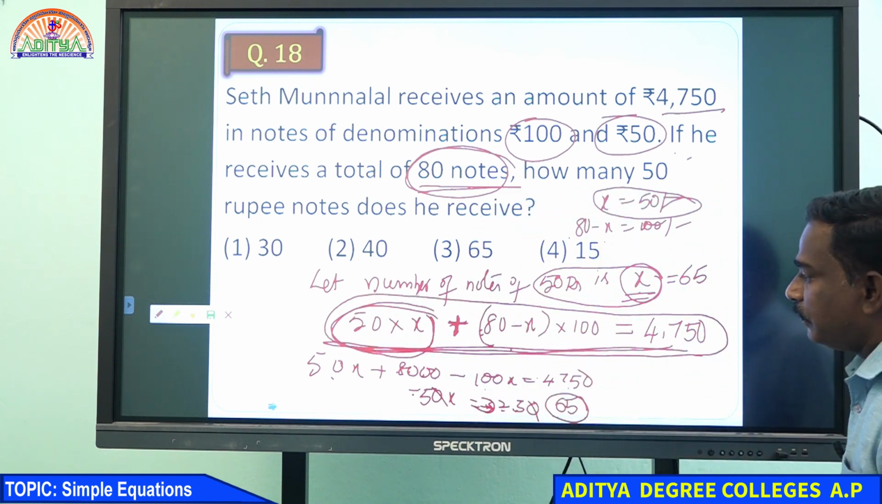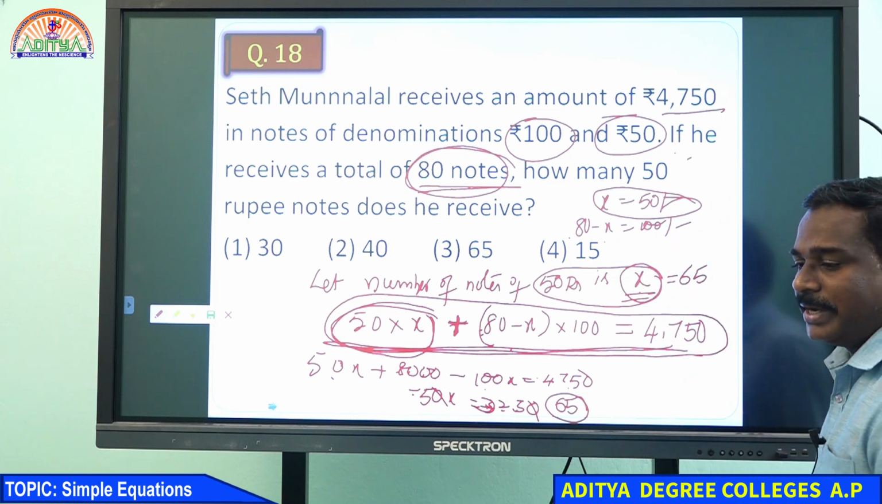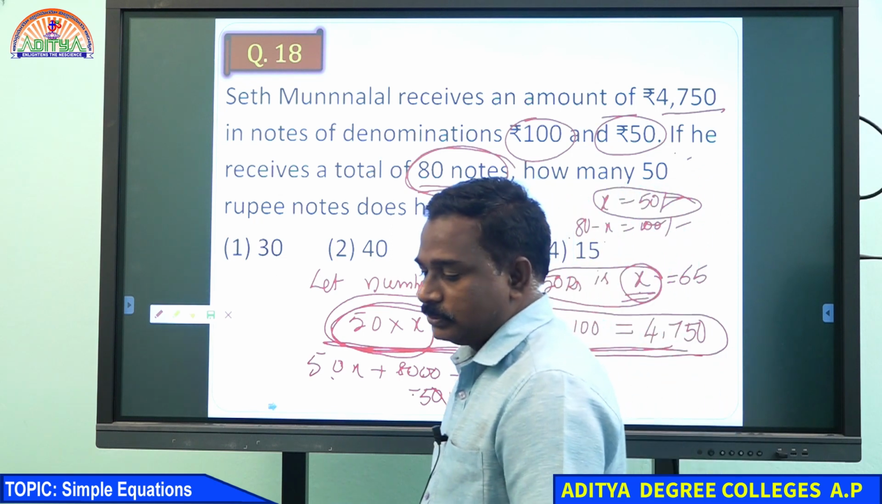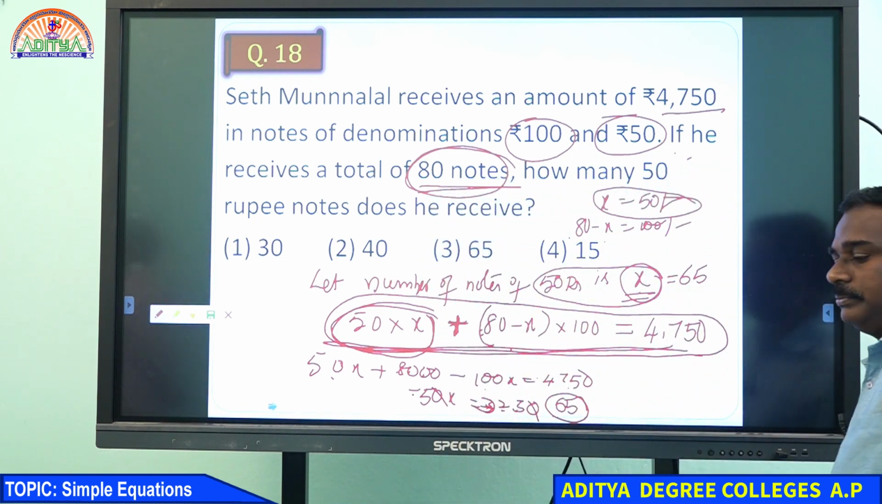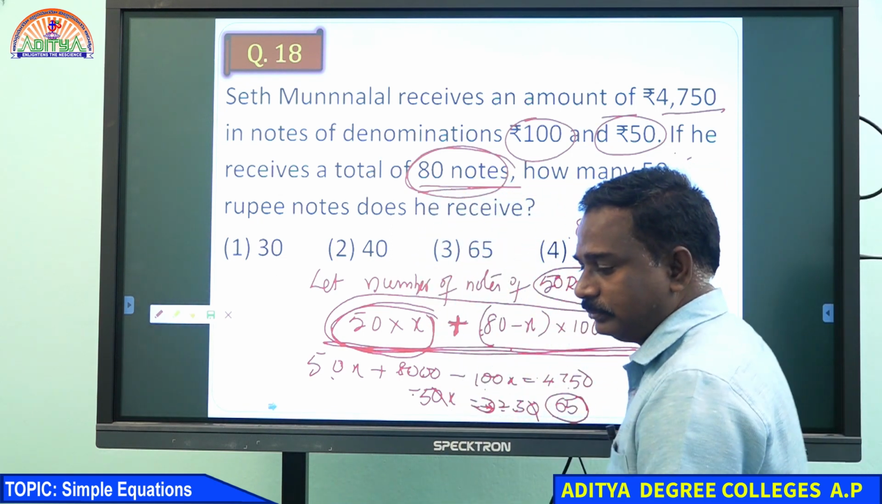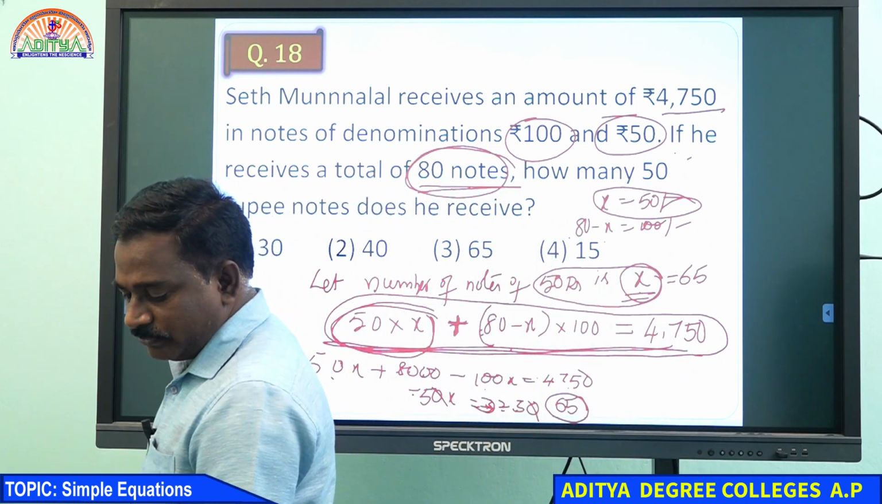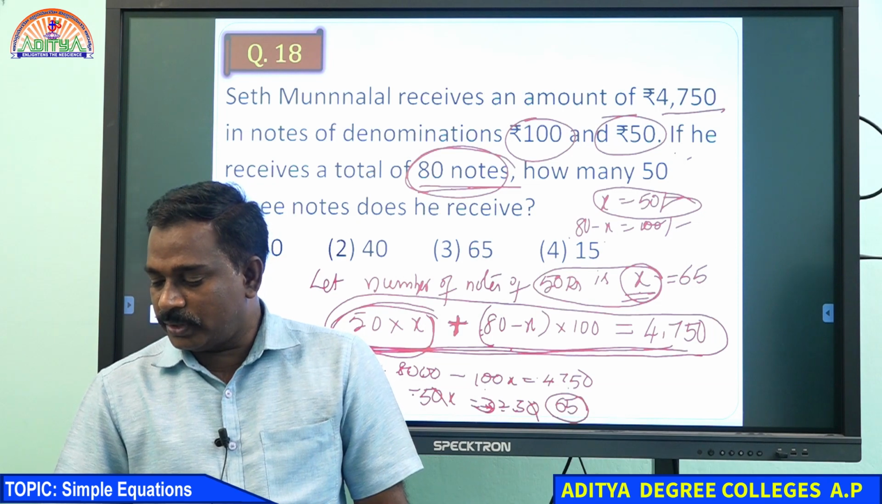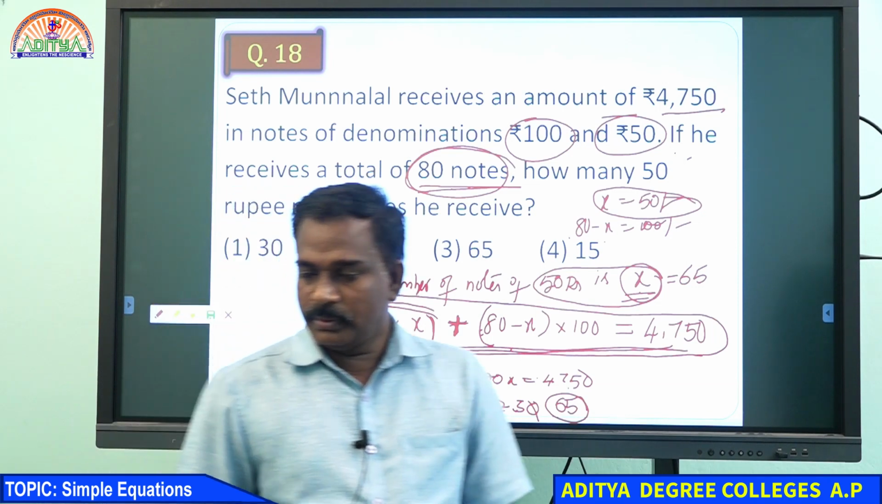Let's take the number of 50 rupee notes as X. You can also take the 100 rupee notes as X, and the remaining we can take as 50 rupee notes. Is it clear to everyone? Right, so I am moving forward to another question.